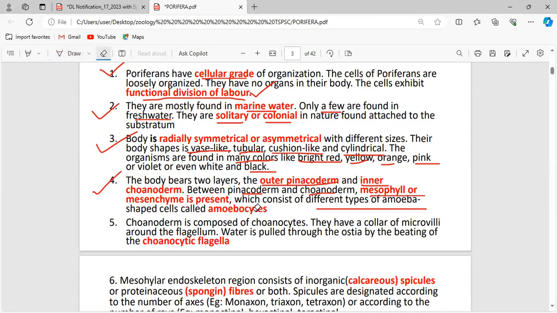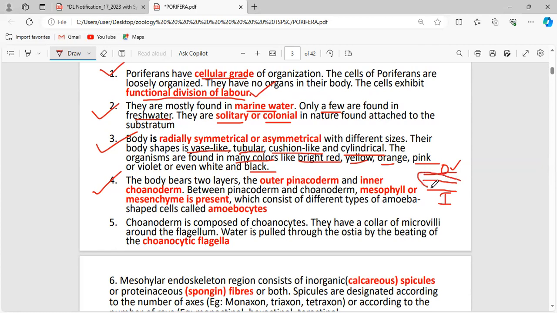See, this is the most important point. Sponges or the poriferans have two different types of layers. One is the outer pinacoderm and the other is the inner choanoderm. Between the pinacoderm and the choanoderm, there is the mesophyll or mesenchyme.